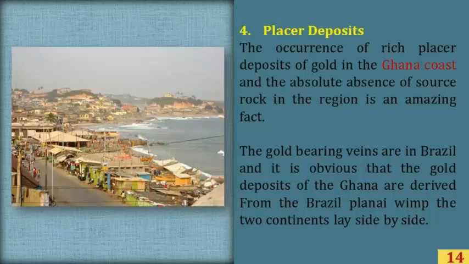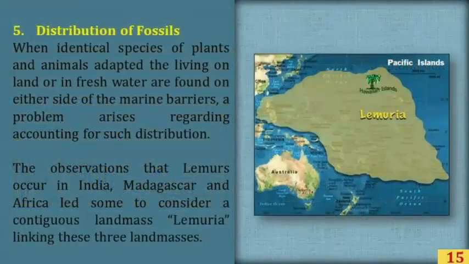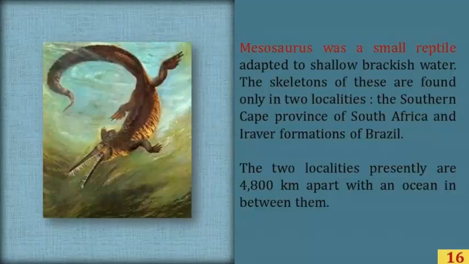The fifth and the last evidence in support of the continental drift is distribution of fossils. When identical species of plants and animals adapted to living on land or in fresh water are found on either side of the marine barriers, a problem arises regarding accounting for such distribution. The observations that lemurs occur in India, Madagascar and Africa led some to consider a contiguous landmass known as Lemuria linking these three landmasses. Mesosaurus was a small reptile adapted to shallow brackish water. The skeletons of these are found only in two localities, the southern Cape province of South Africa and the Iraver formations of Brazil. The two localities presently are 4,800 kilometers apart with an ocean in between them.